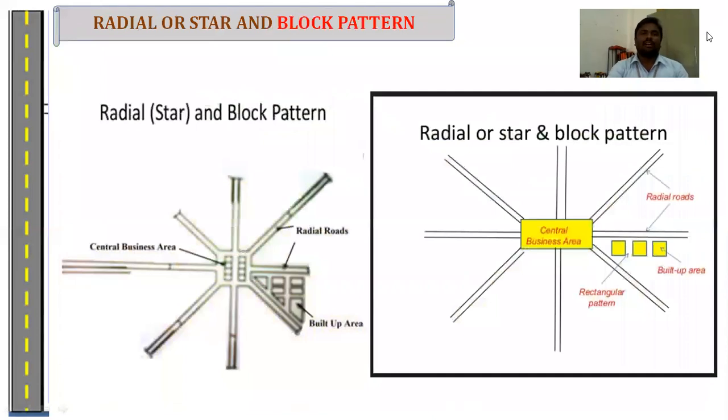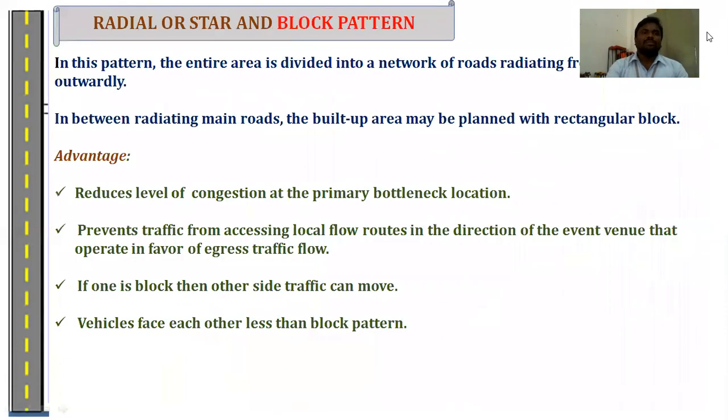Next one is the radial or star and block pattern. In this pattern, the central area is connected by radial roads deviating from the central line. This is one type of radial network. The entire area is divided into a network of roads radiating from the center outwards. In between the radiating lines, the built-up area may be planned with rectangular blocks. In between the radial lines, we have constructed the built-up area.